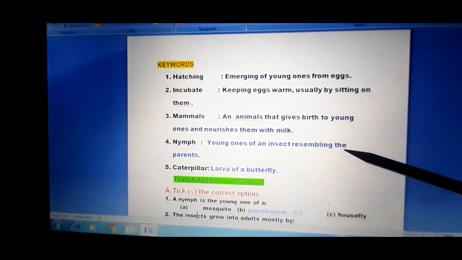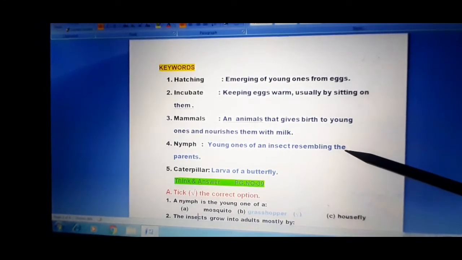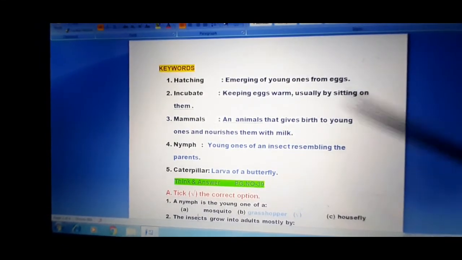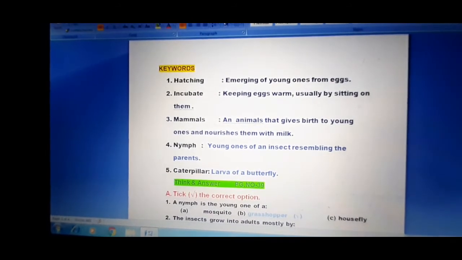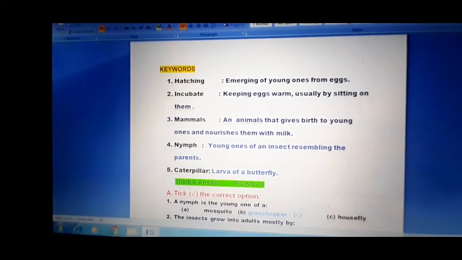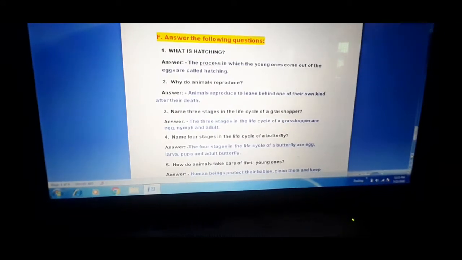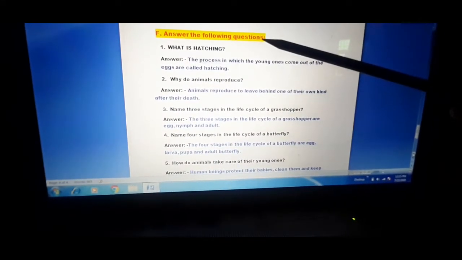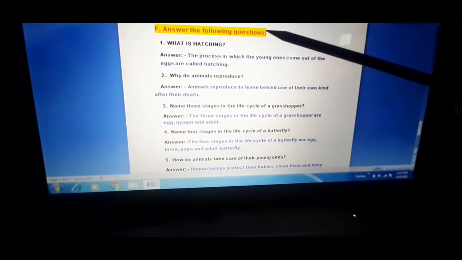Young ones of the insect resembling the parents. Caterpillar, larva, butterfly. So it is already done. Okay, so revision is completed. Now come to the point. Now question 1, that is F. And you have to write the question and answer in your notebook.